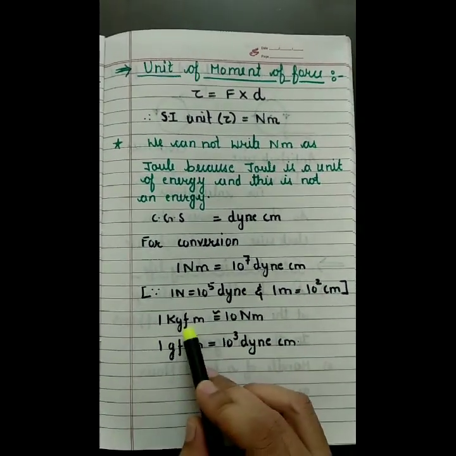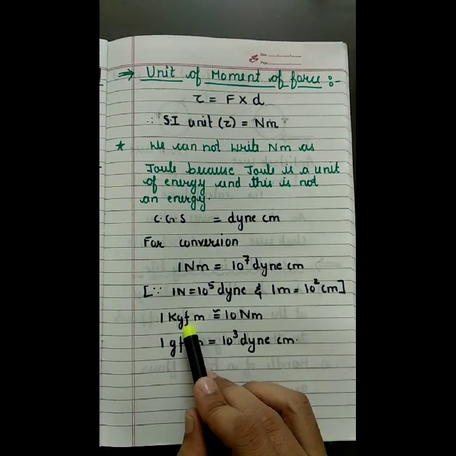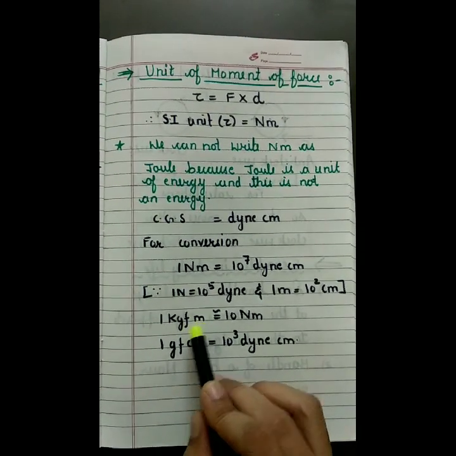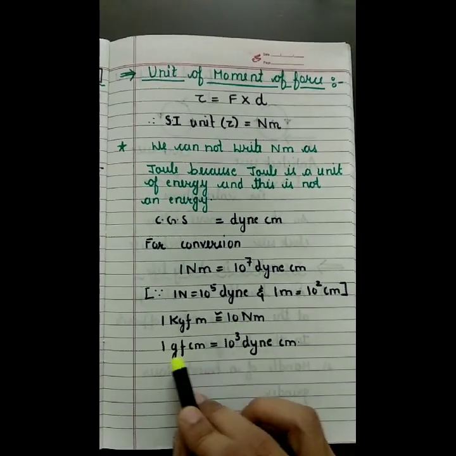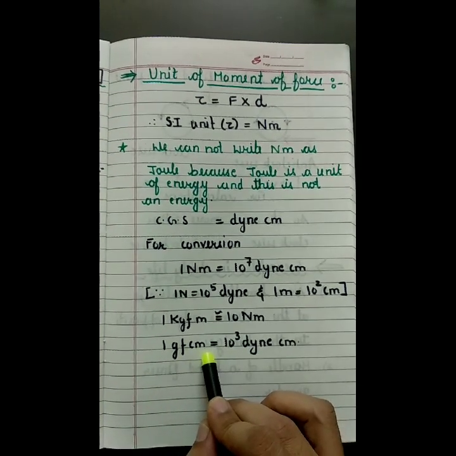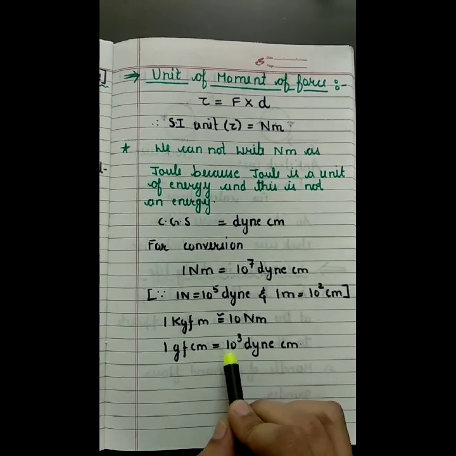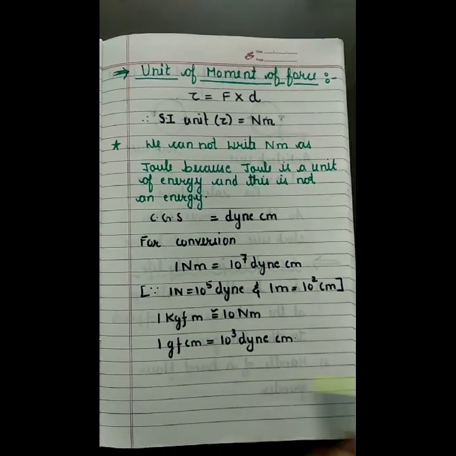Now the gravitational unit. So 1 kgf meter. kgf is the gravitational unit of force, and distance is in meter. If you want to convert it into SI, multiply by 10. Similarly for the CGS, gram force into centimeter will be the gravitational unit in case of CGS. And how to convert it into the CGS? Multiply by 10 to the power 3.